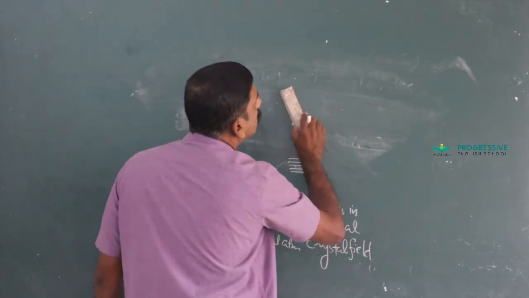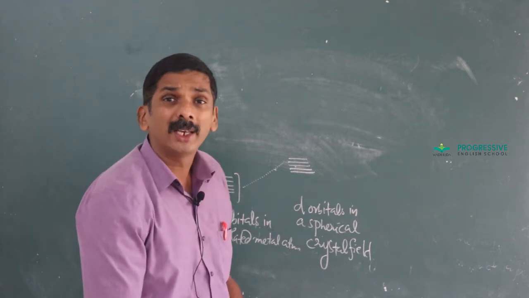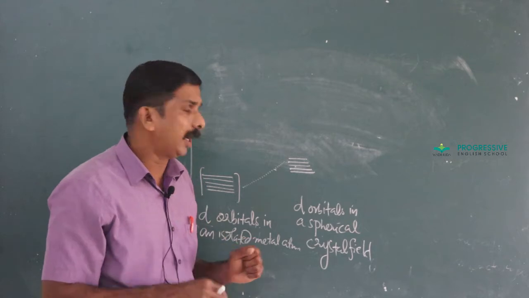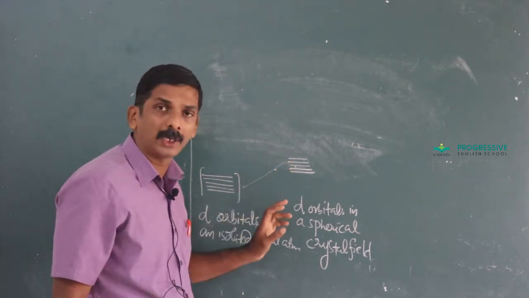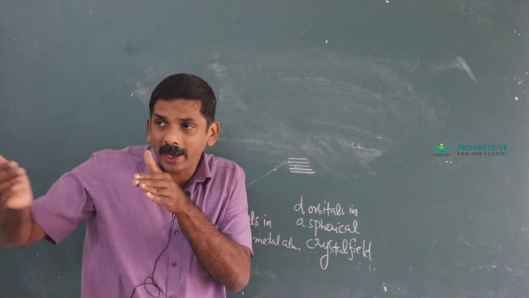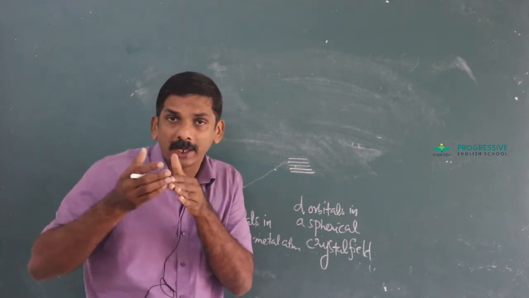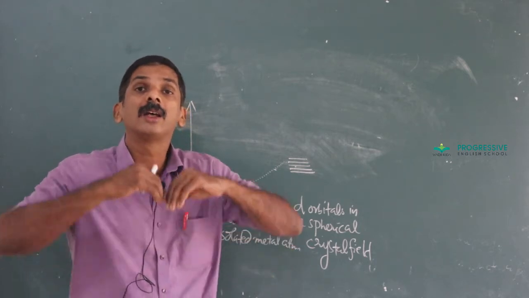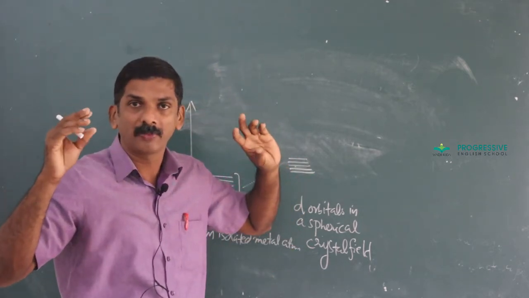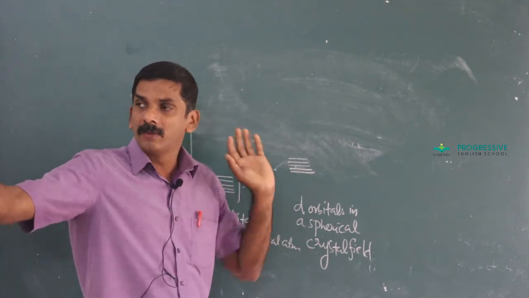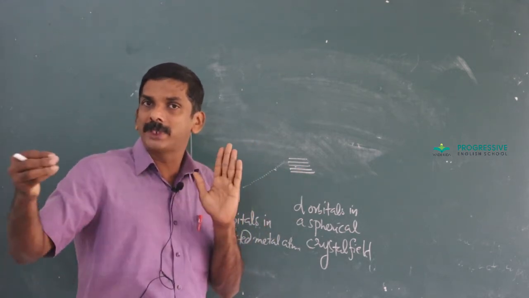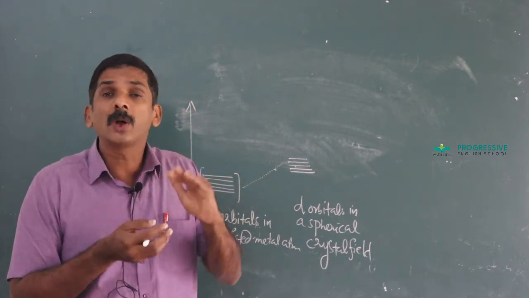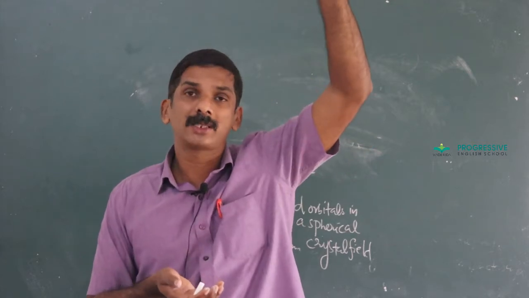Those orbitals which lie exactly in the direction of the approaching ligands suffer greater repulsion. As a result, their energy is raised.